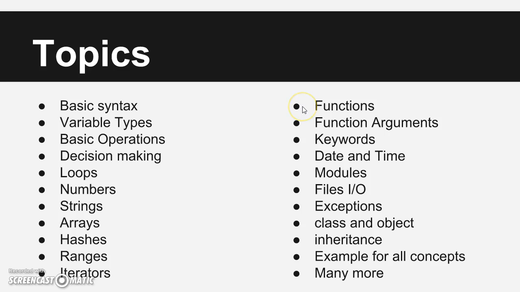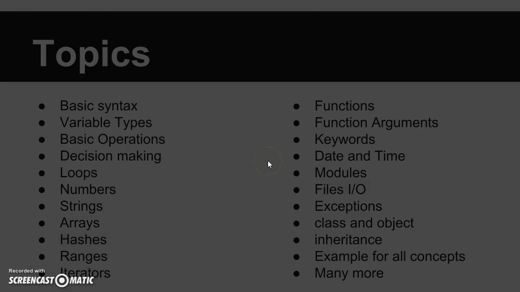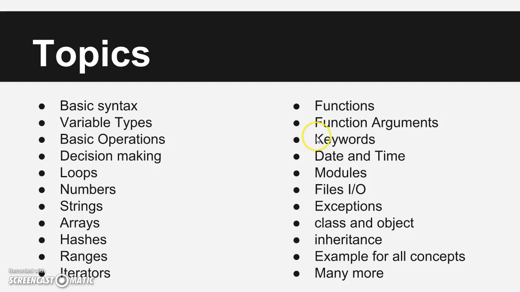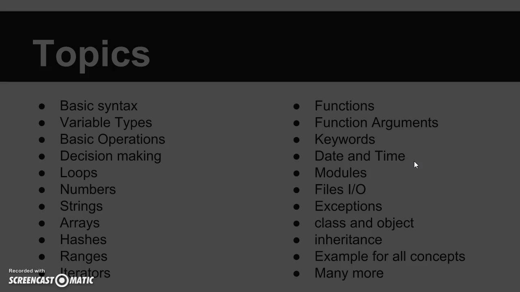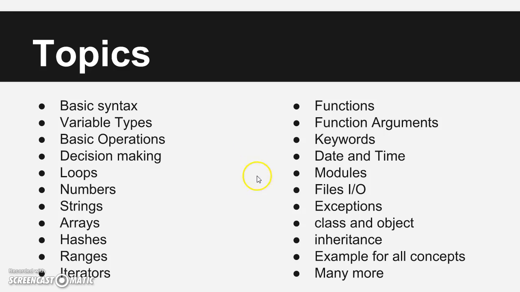Then we will go to functions and how to pass arguments in functions, create our own functions or use the default functions available in Ruby. And then we will see the keywords available in Ruby and the date and time module, how to use it and some of the inbuilt modules.